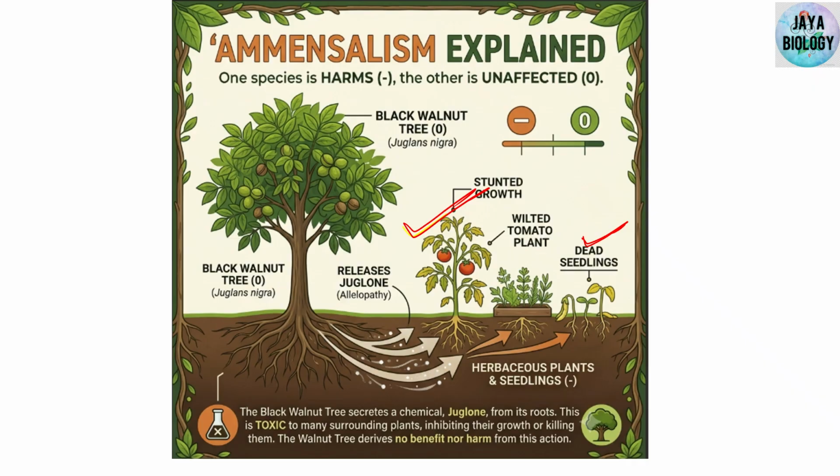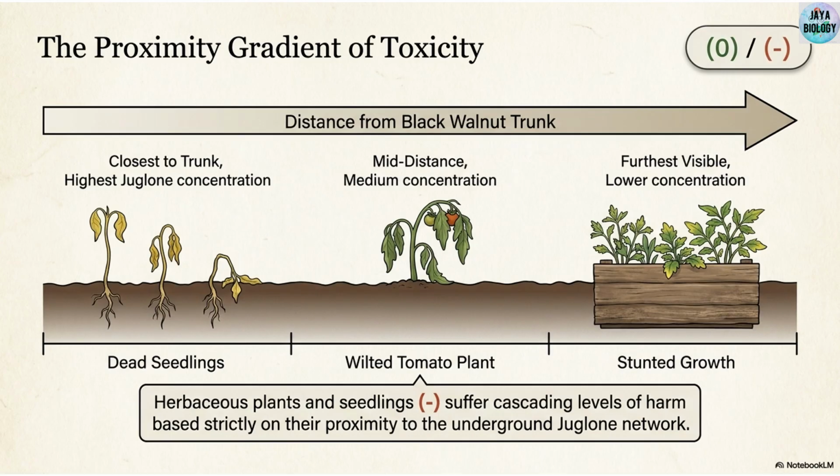The closer they are, the more chemical is released, and this process is also known as allelopathy, because they are not allowing the nearby plants to grow. So this process is Ammensalism, but it is also known as allelopathy. Close to the trunk, obviously the highest Juglone concentration, seedlings are dying. Slowly away, there is a little bit of a problem. Farther away, they are able to survive but show stunted growth.